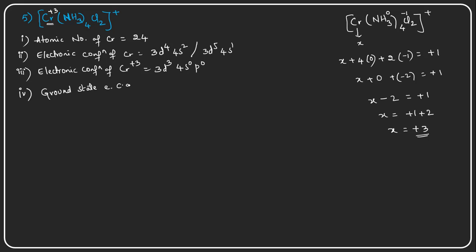So let us write the ground state electronic configuration of chromium +3. 3d3, so 1 electron, 1 electron, 1 electron, and the s orbital is 0 and the p orbitals are also 0. So 3d3, 4s0, 4p also 0.